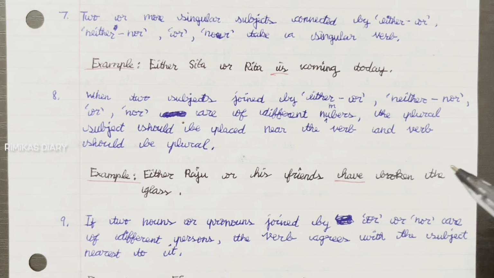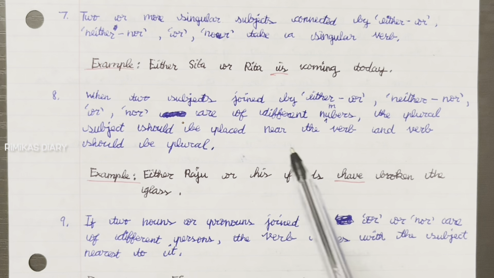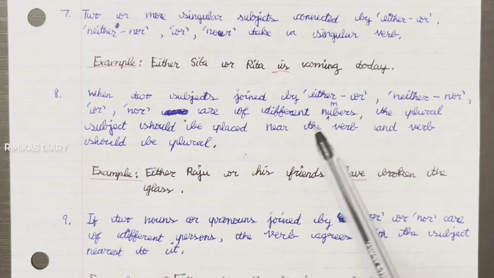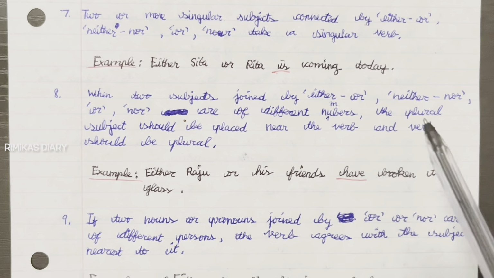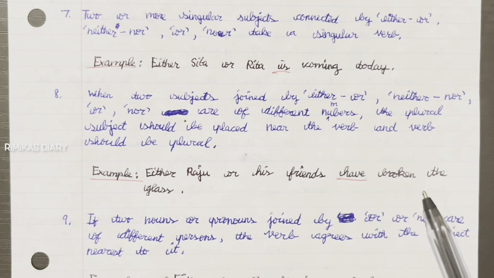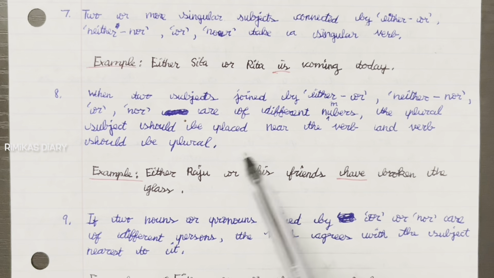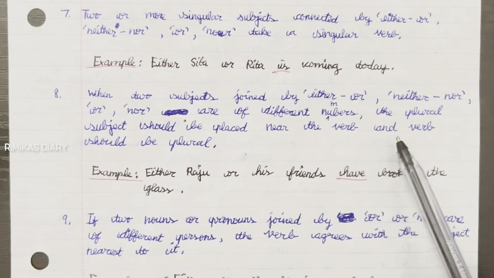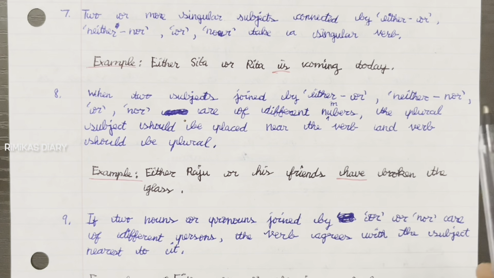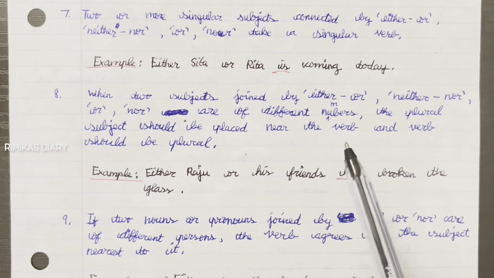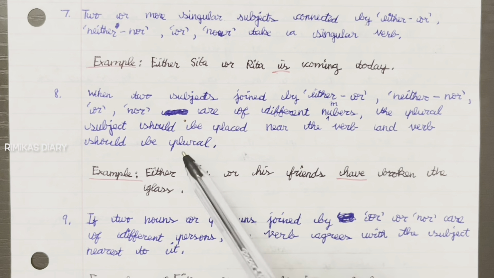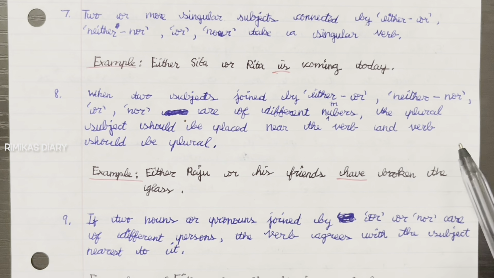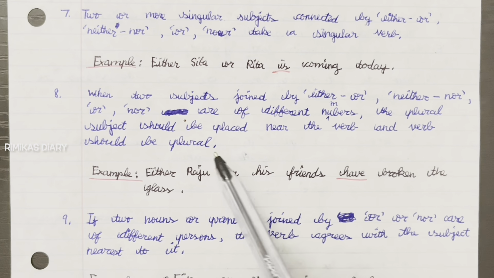So this rule means when two subjects are joined by these words and are in different numbers, like one singular and one plural, then the plural subject should be placed near the verb and the verb should be plural.